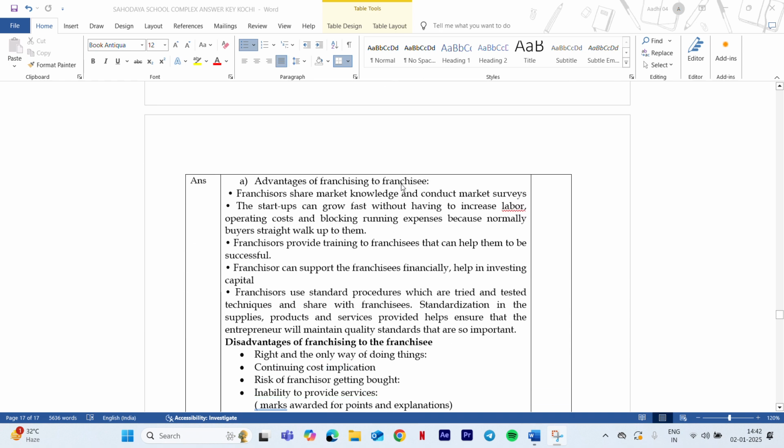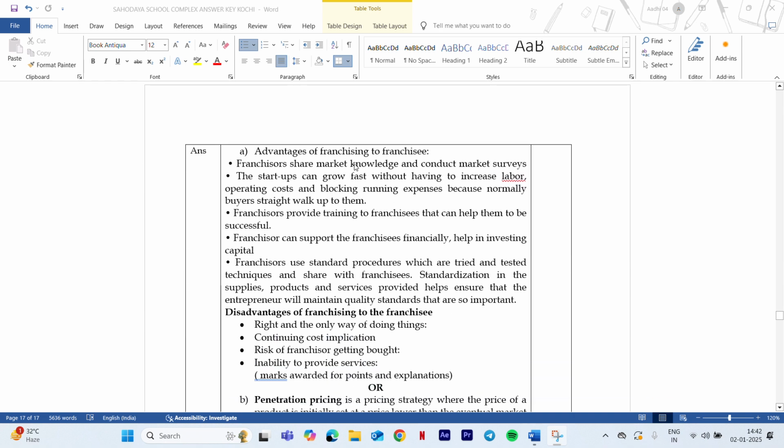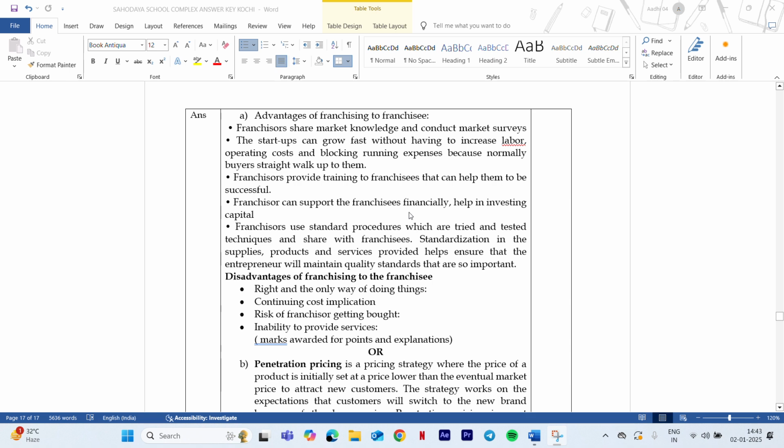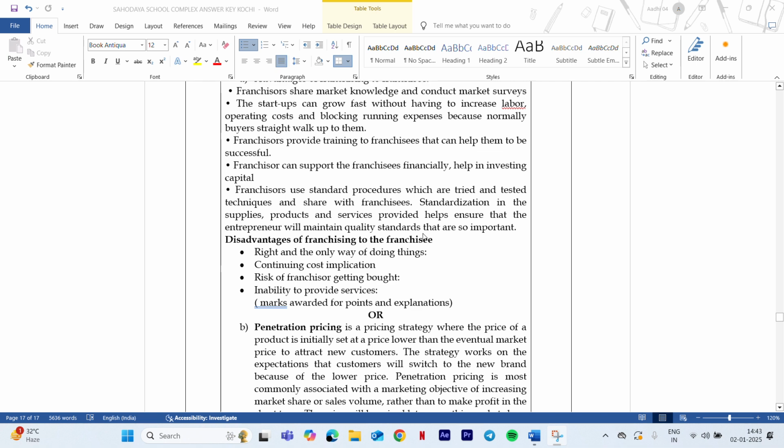Now moving on to the first answer, that is advantages of franchising to the franchisee. You have to explain it like this itself. They have market knowledge, and they also conduct market surveys. They help in providing training. They also help with increasing labor and operating costs and all. They also support the franchise financially. They also use standard procedures, meaning there is standardization over all the franchise units.